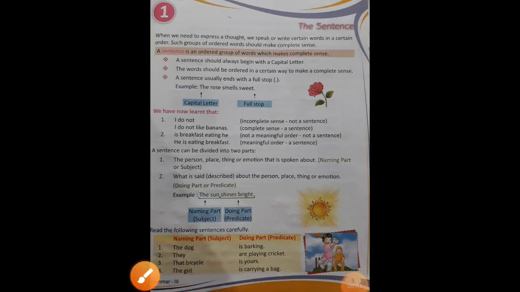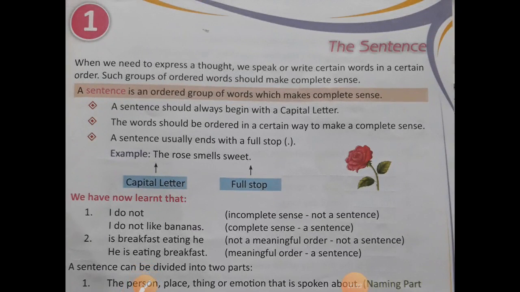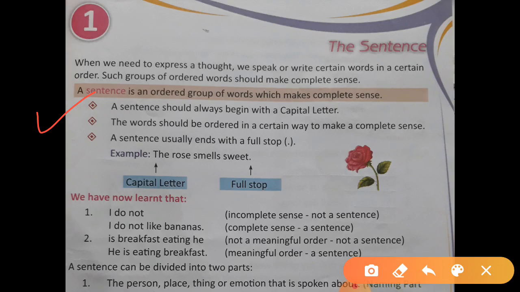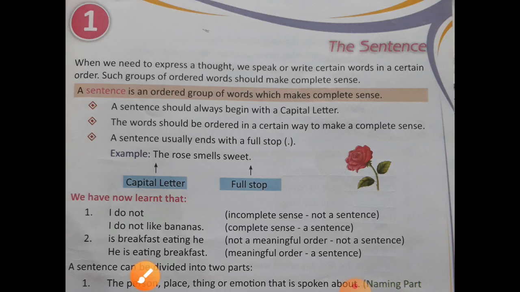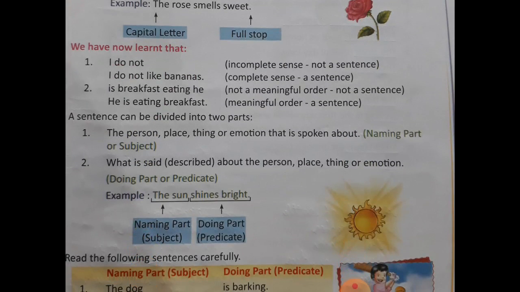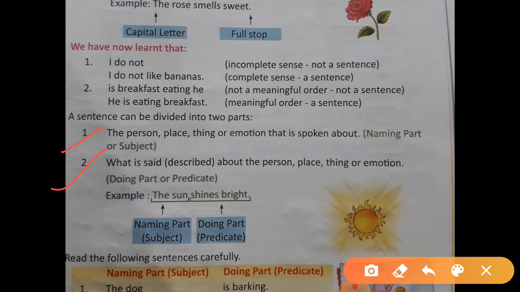Here's your first chapter, and your chapter is the sentence. So first of all, the definition of sentence is here. A sentence is an ordered group of words which makes complete sense. So sentence एक order है, group है words का जो एक complete sense बताता है हमें. And we had read the parts of the sentence here. Every sentence is divided into two parts, the subject and the predicate. The naming part is called the subject and the doing part is called the predicate.